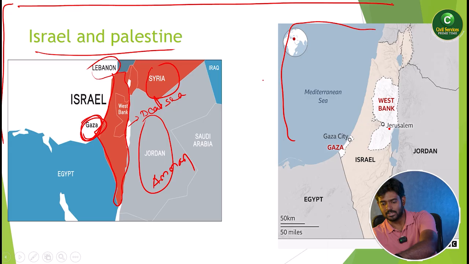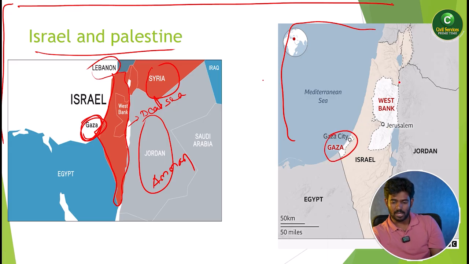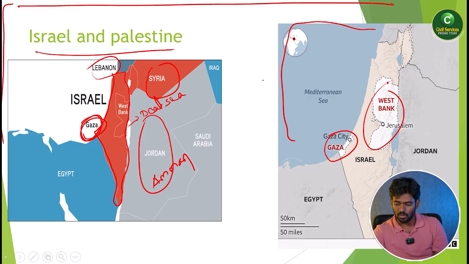So those three places they have taken: Gaza, the West Bank, and the Golan Heights from Syria. This is Golan Heights, from the Syria country.